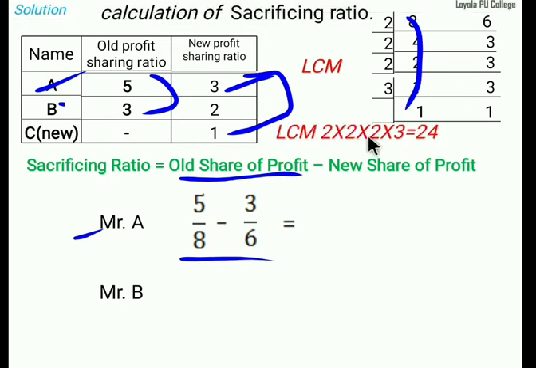Then 2 into 2 into 2 into 3 is equal to 24. Now the LCM will be 24. LCM clear, right? So minus means compulsory we should find out the LCM. This is the basic maths.